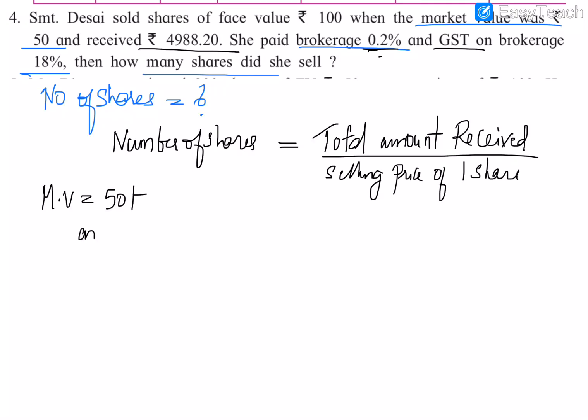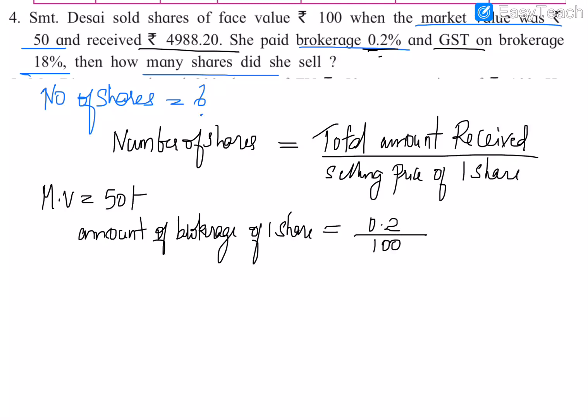So we will have to calculate the GST also, then subtract that also from the market value. First we find the amount of brokerage of one share. It is 0.2 by 100 into market value 50, so 0 will be cancelled, 0.2 by 10.